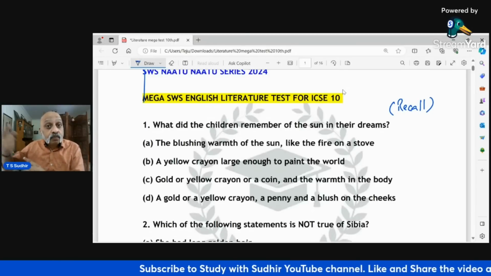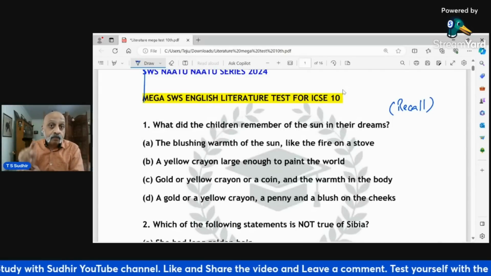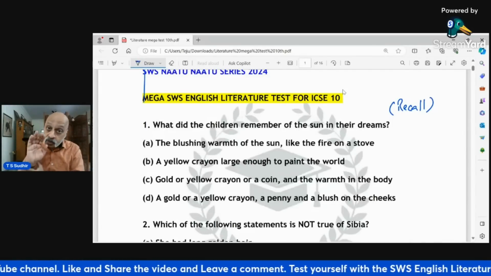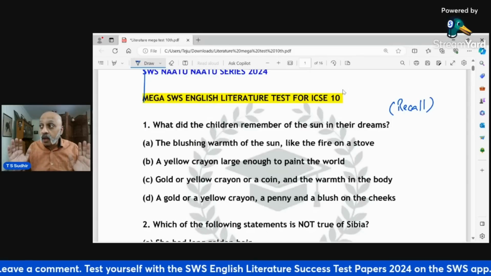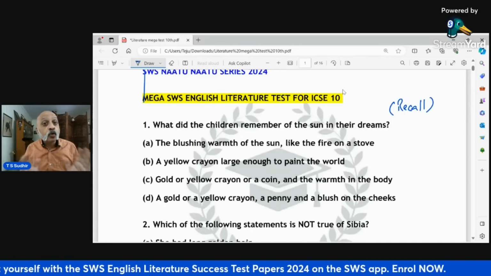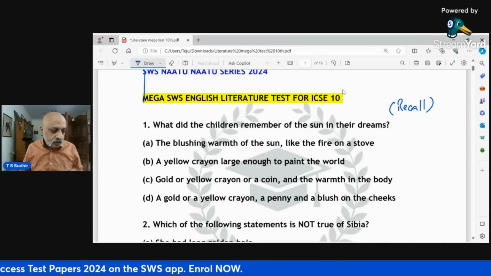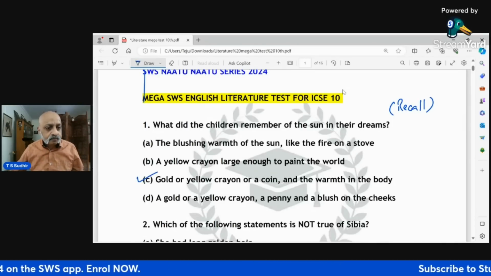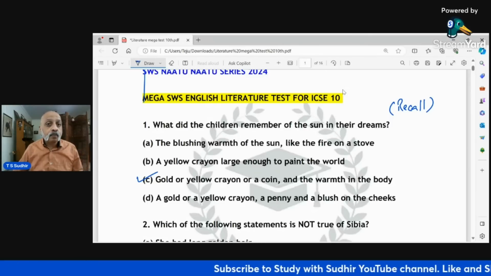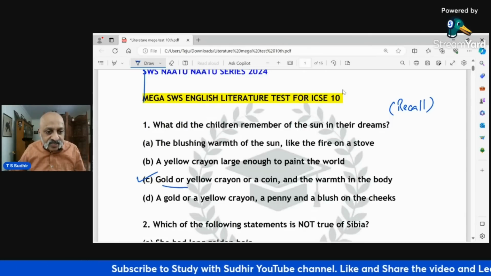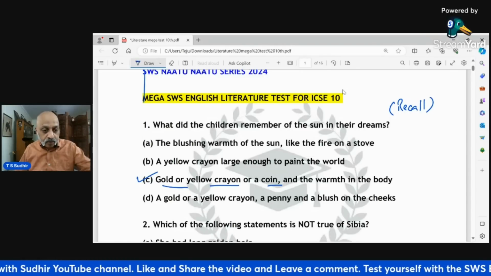Understand each and every line, because there will be questions which will test your analytical and understanding ability. So all these things will be tested. So please do not think that the MCQs are going to be a walk in the garden. It won't be. Okay, it won't be a piece of cake. So please remember that. So in this, the correct answer is C, gold or yellow crayon. It is on page 109. If you go and look up the text, these are the exact words which have been used in the text by Ray Bradbury.